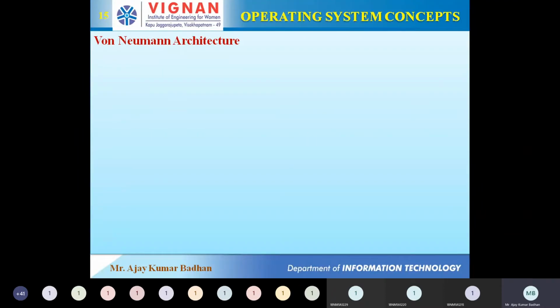Now, we are saying the instructions are getting executed, so they have to be loaded into the memory, that is nothing but your RAM, and then they should get executed. The base from where this process has come is nothing but von Neumann architecture. This is one of the most familiar architectures. Everyone might know it since the computer was invented. I think you might have an idea, but if you don't, we'll come across it. Every system we are using today, and maybe in the future, von Neumann architecture is the one we are going to use.